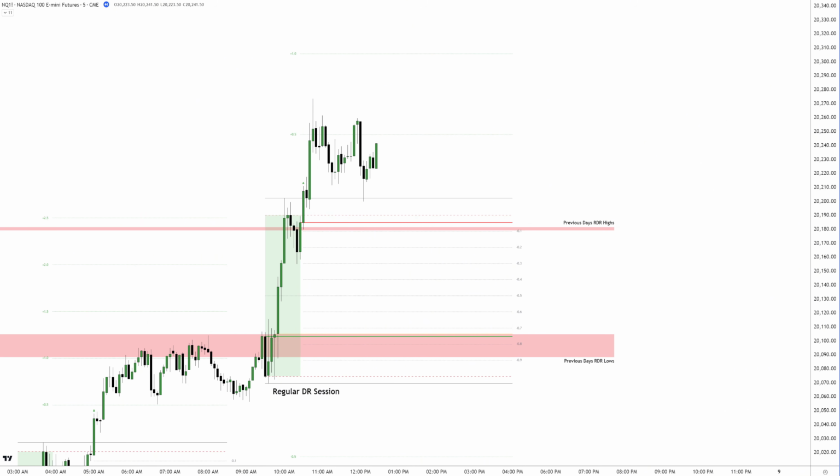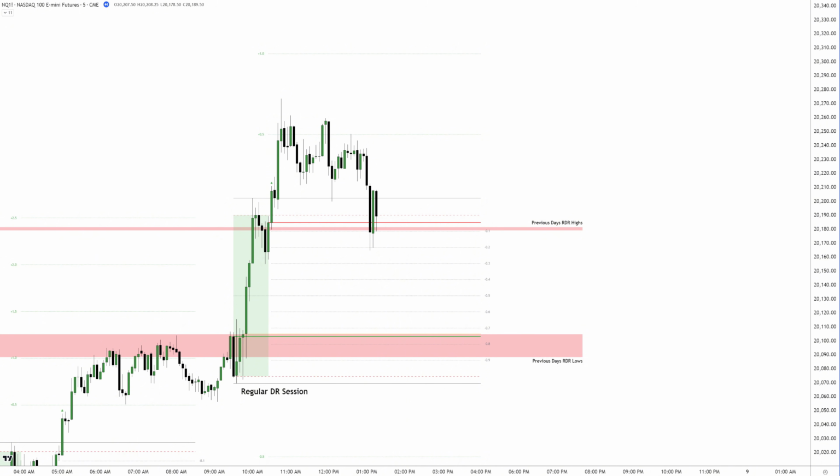In the middle of the session, price retraces back into the DR and quickly finds its way back above by reclaiming it. This candle rejects the previous day's RDR session highs, which we had highlighted as a potential confluence, and rejects the closing price as well. This is your opportunity to take your first bullet for the session, with your stop loss placed below the retracement low and the next standard deviation level of 1 as a potential target. If this setup fails, you already know where the second one would offer a great probability.